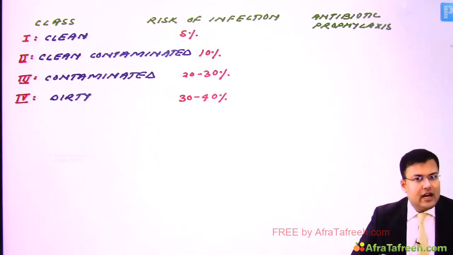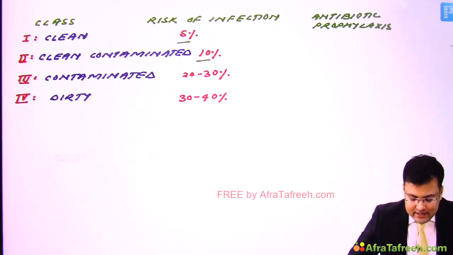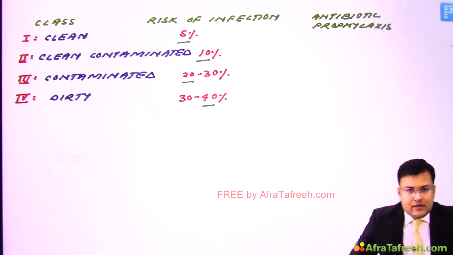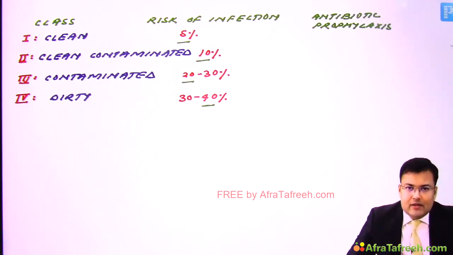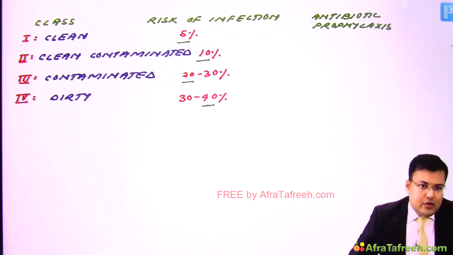Clear? Now see how to remember. In class 1 it's 5, class 2 it's 10, class 3 it's 20, class 4 is 40. So you have to just double the incidence of infection. 1, 5; 2, 10; 3, 2 times of 10, 20; and 4, 2 times of 20, 40. So 5, 10, 20, 40. Easiest way to remember.